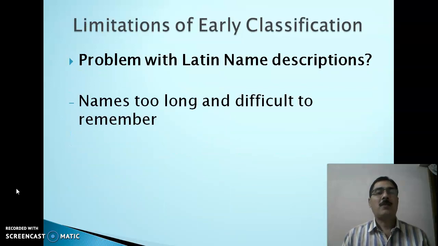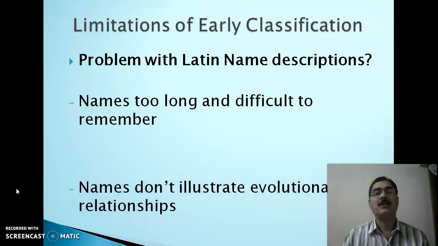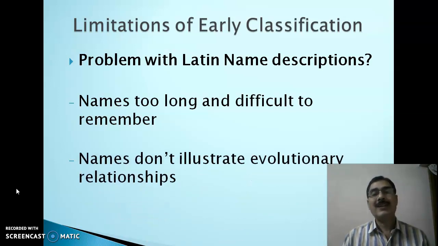Now, what are the problems with these kinds of descriptions? The names are too long and difficult to remember. The second, names don't illustrate evolutionary relationship.